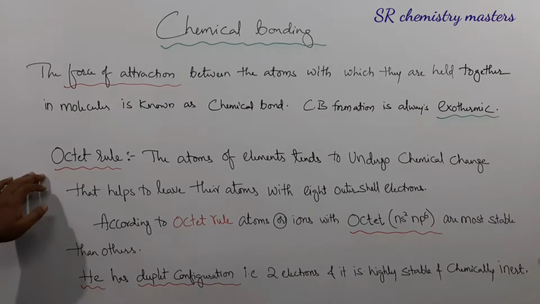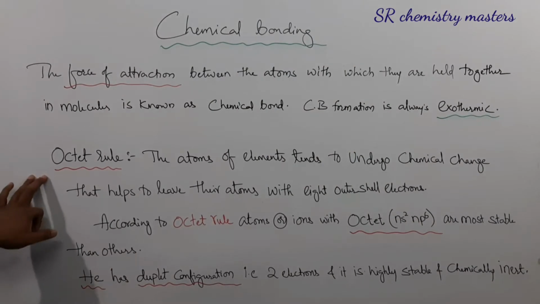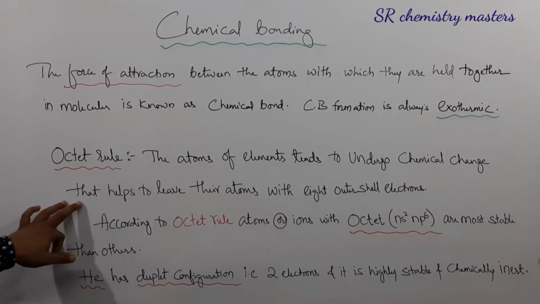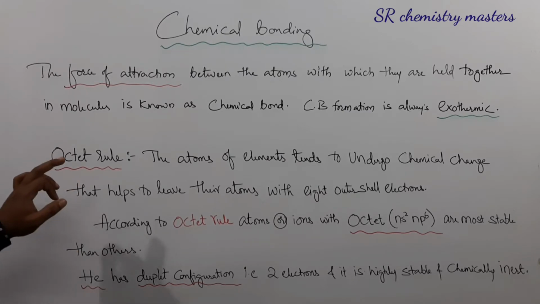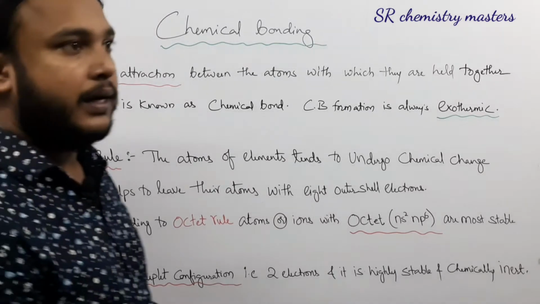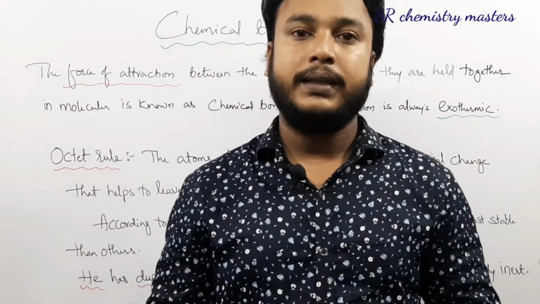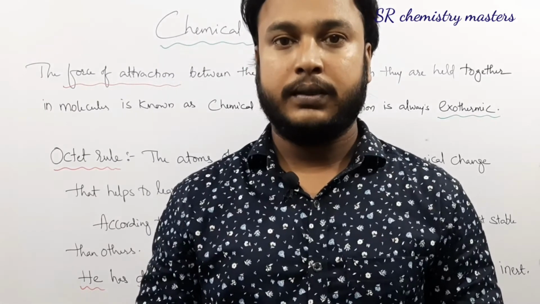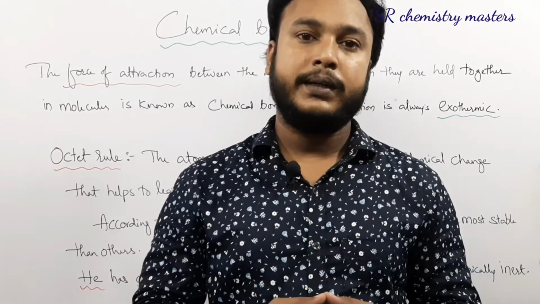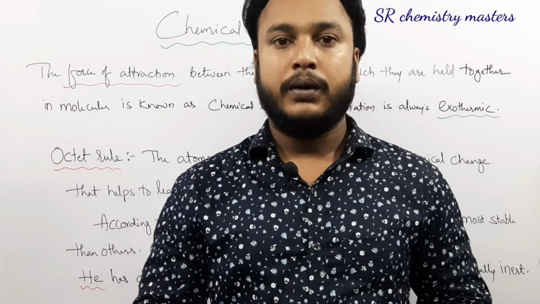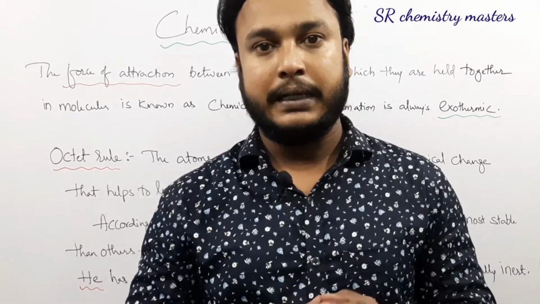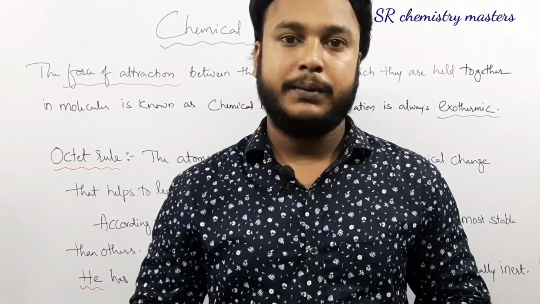The atoms of the elements tend to undergo chemical change that helps to leave the atoms with 8 electrons in the outermost shell. This is known as the octet rule, and as per the octet rule, every atom in the periodic table tries to attain 8 electrons in the outermost shell. Remember, sodium takes part in ionic bond formation, and chlorine also takes part in ionic bond formation, in order to attain stability.